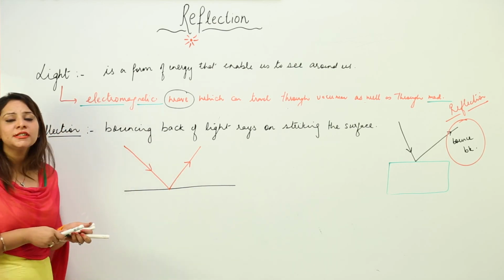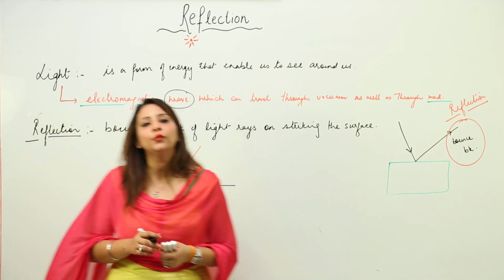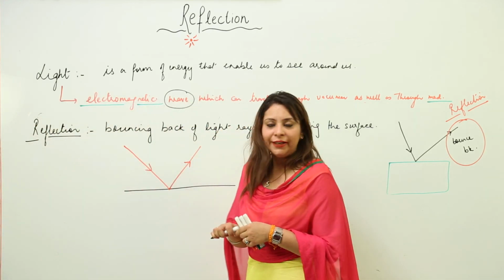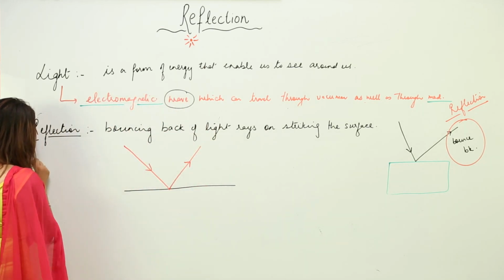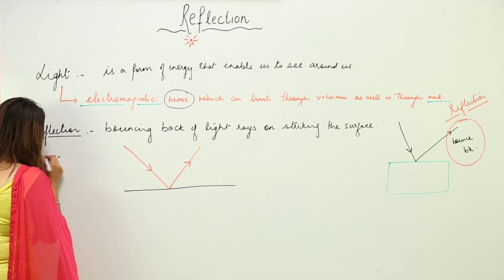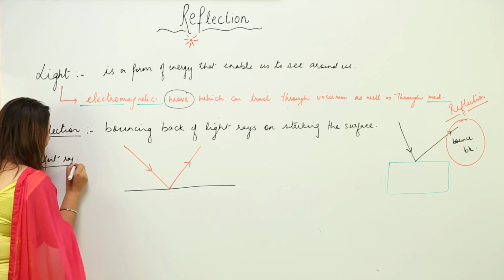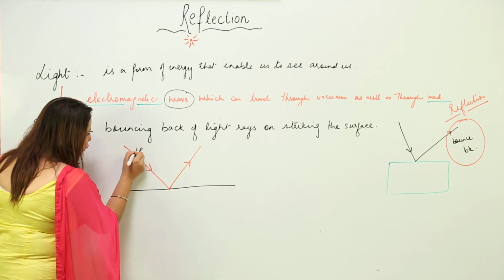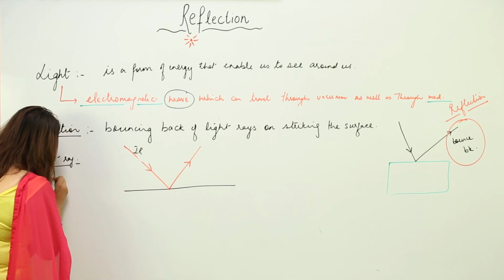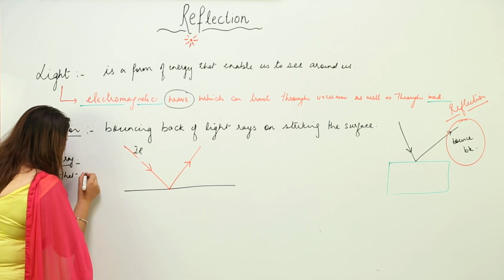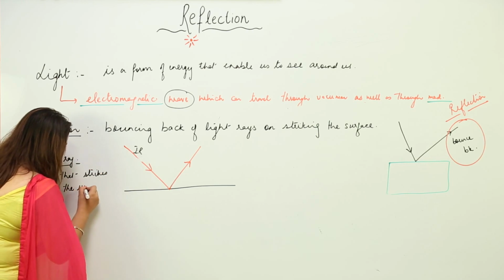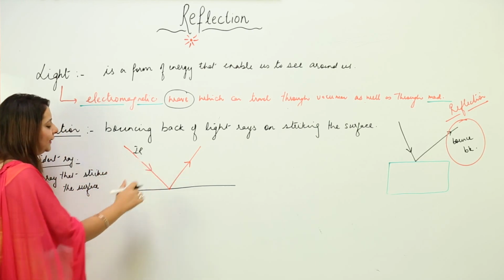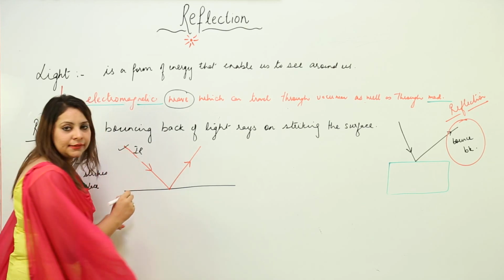Now we are going to start with the basic terminology involved in this chapter, in reflection. The ray which is falling on the surface is called the incident ray. So what is the incident ray? This is my incident ray. The incident ray is the ray that strikes the surface. In this figure, this is an incident ray.